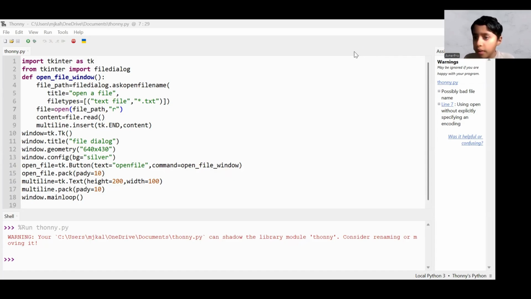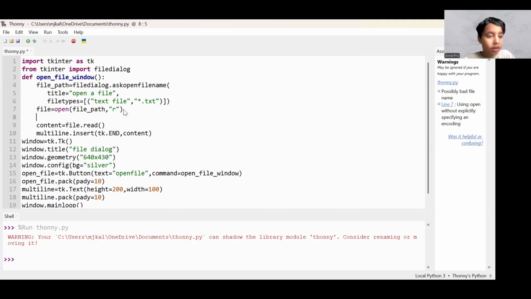So the ones that watched my recent video about the dialog, the last time we learned how to write all those names from the file over here, and all the stuff, right? But you guys wanted to actually put that data onto the multi-line text. So it was this simple.